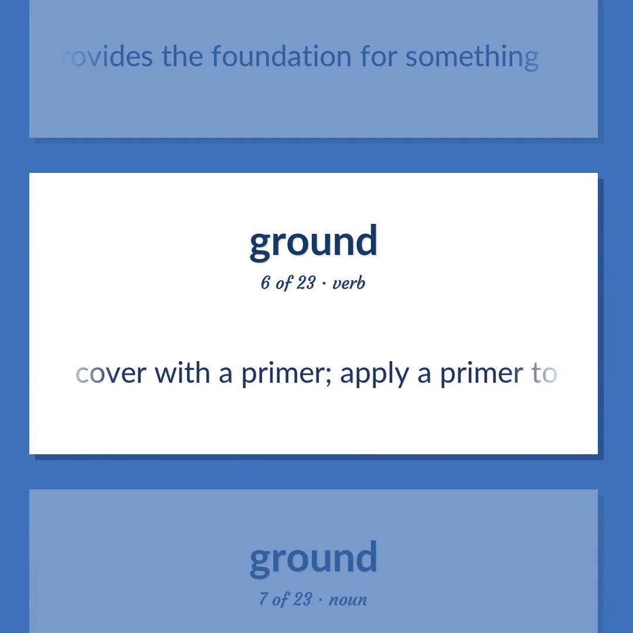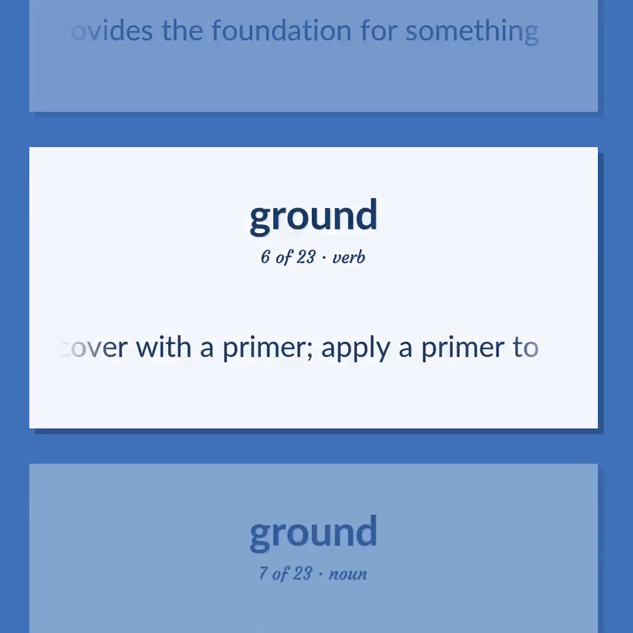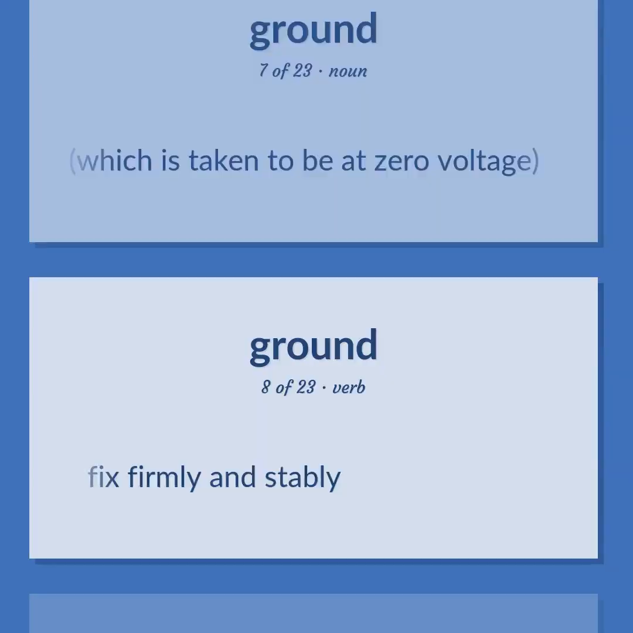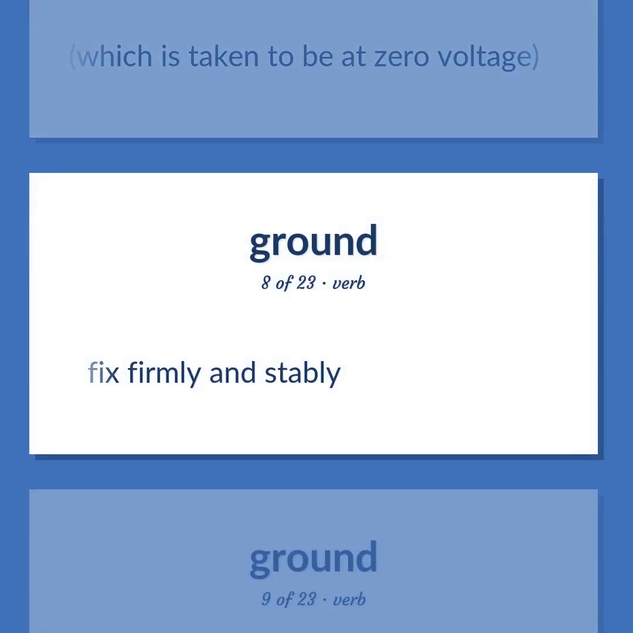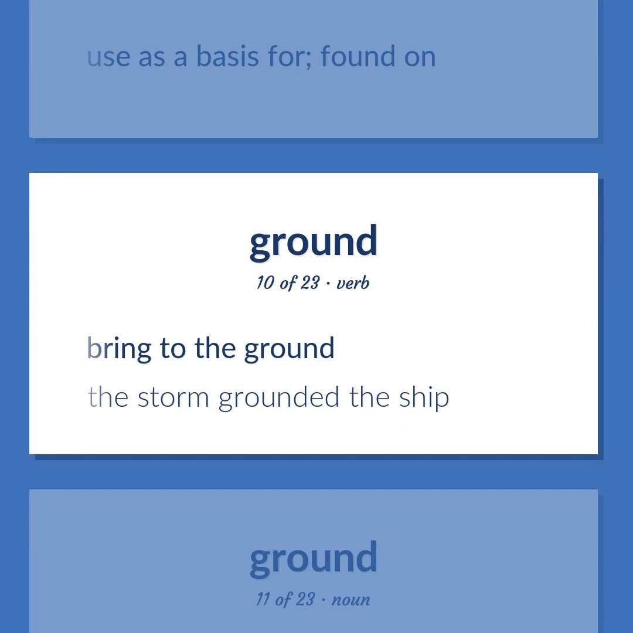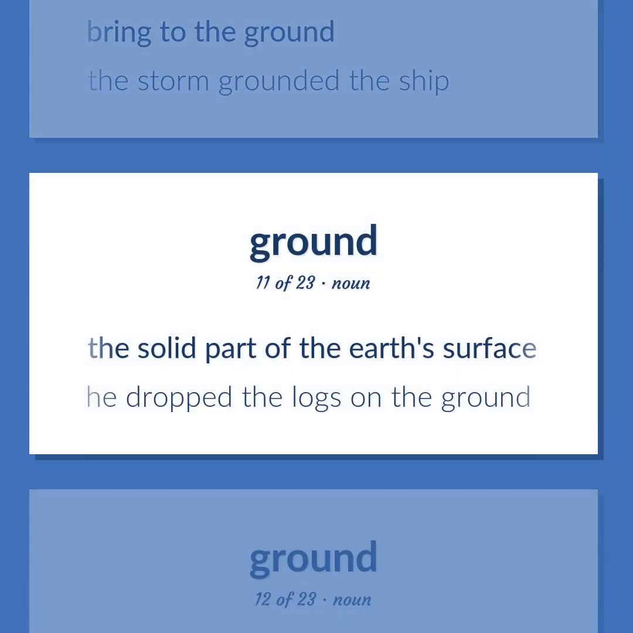Cover with a primer. Apply a primer to. A connection between an electrical device and a large conducting body, such as the Earth, which is taken to be at zero voltage. Fix firmly and stably. Use as a basis for, found on. Bring to the ground. The storm grounded the ship. The solid part of the Earth's surface. He dropped the logs on the ground.